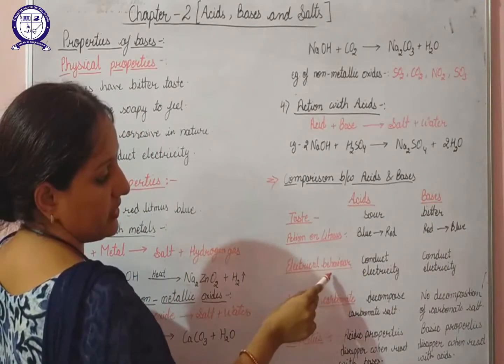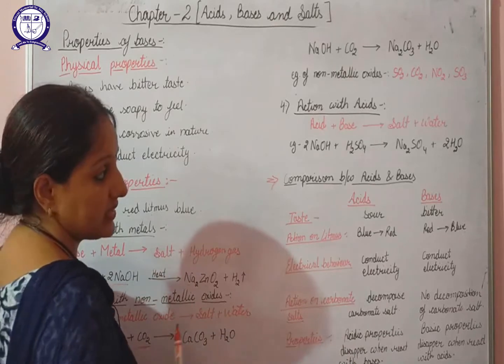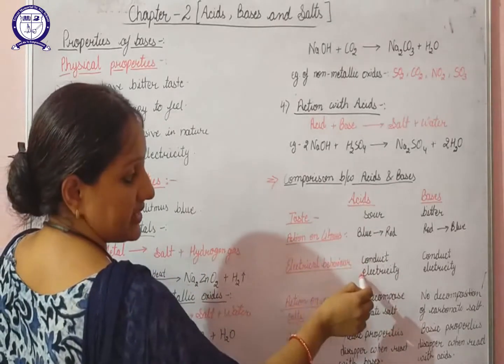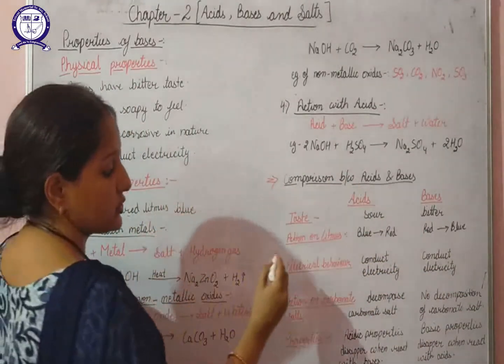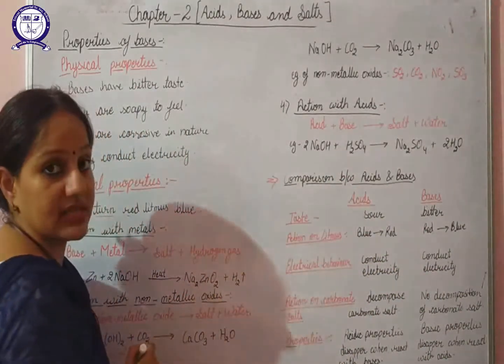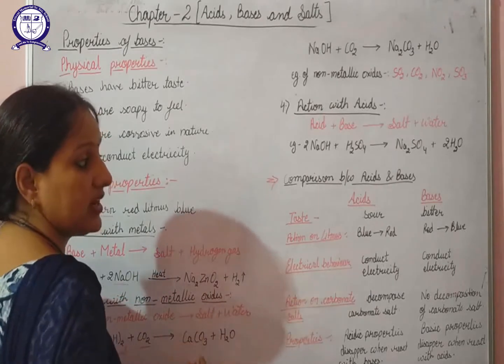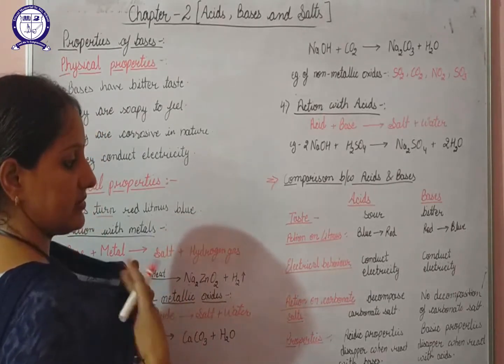Next is the electrical behavior, or the electrical conductivity. Acids conduct electricity, and bases can also conduct electricity. So this factor is common in acids and bases, because they both are good conductors of electricity.